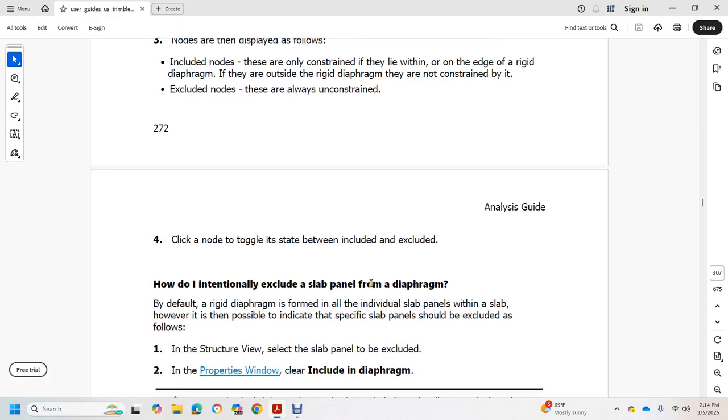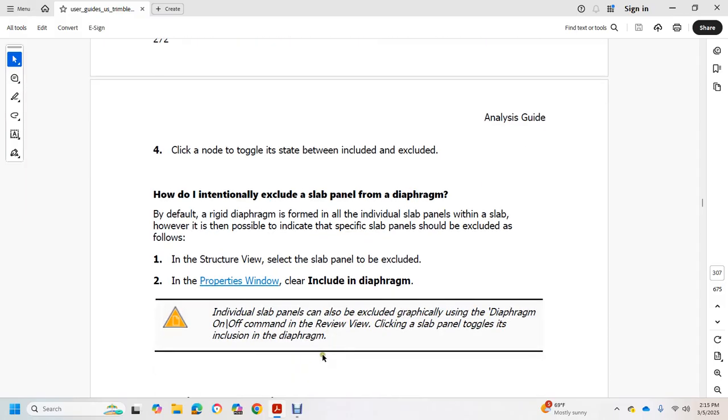How do I individually exclude a slab panel from the diaphragm? By default, a rigid diaphragm is formed from the individual slab panels of a slab. However, it is possible to indicate that a specific slab panel should be excluded. This is done in the structural view of the slab panel to be excluded, with the property window's include in diaphragm option. Individual slab panels can also be excluded graphically with the diaphragm on/off command in the review view, clicking on slab panels to toggle their inclusion in the diaphragm.